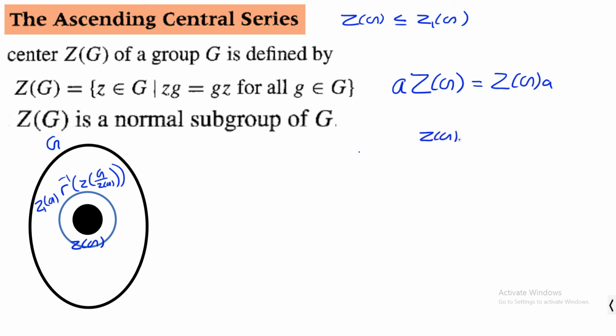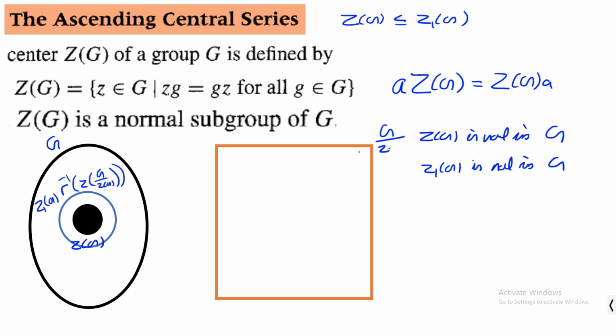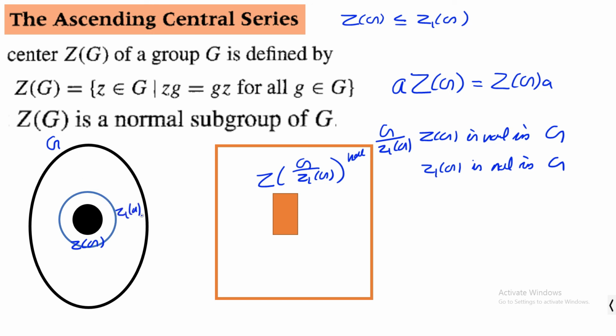Thus we have Z of G is normal in G, and Z1 of G is normal in G, which contains Z of G. Hence, you can consider another group, that is G over Z1 of G, since Z1 of G is normal in G. And if you consider the center of that, that is the center of G over Z1 of G, we can see that, being the center, it is normal in G over Z1 of G. And hence, if you take the inverse map of that under the canonical homomorphism from G to G over Z1 of G, and if I take gamma 2 as the name of the map, then gamma 2 inverse of